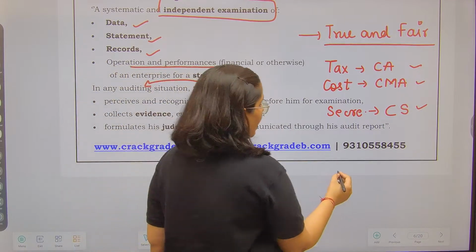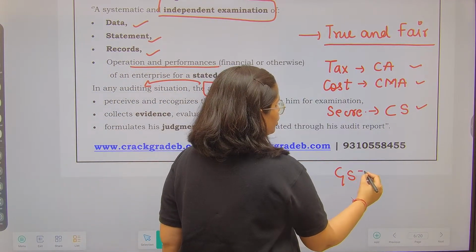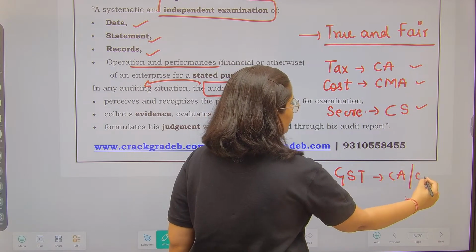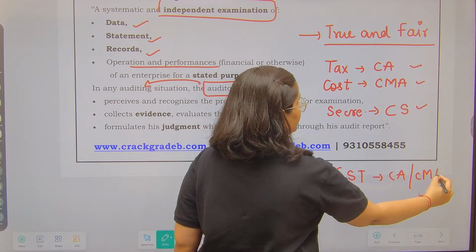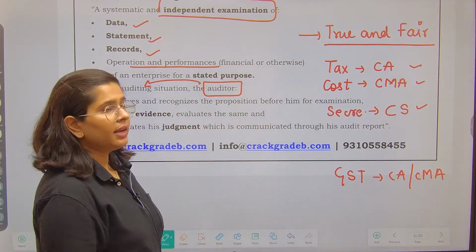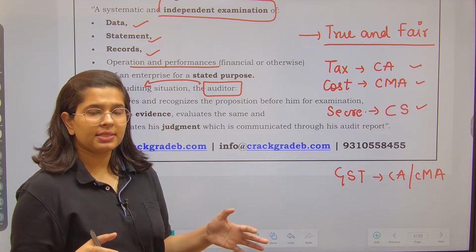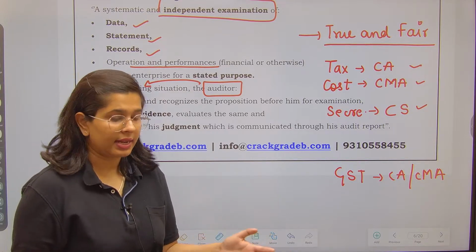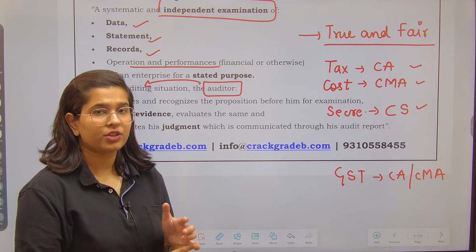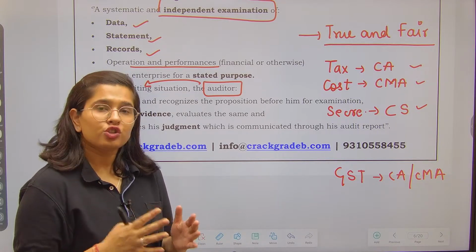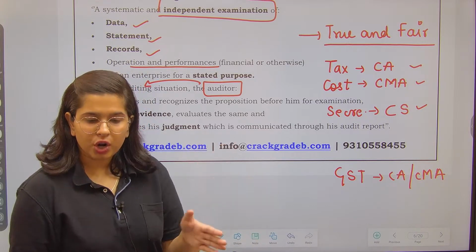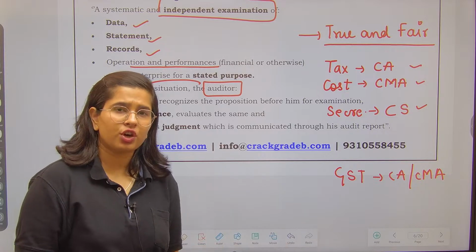Like right now you have GST as well. GST audit can be done by a CA as well as a CMA. So both have the right regarding this. The purpose of telling you this was that a business enterprise's transactions are vast, right? They are doing tax related transactions, they are doing cost related transactions, etc. So the audits are also different. There is tax audit, cost audit, GST audit, and different kinds of audit.